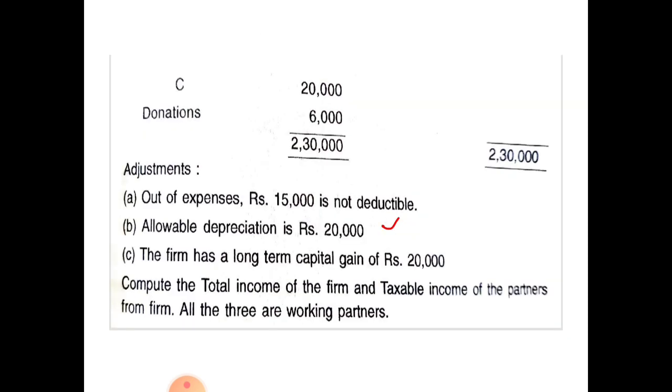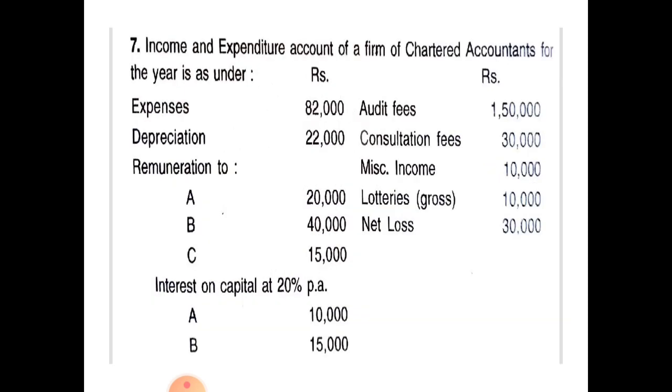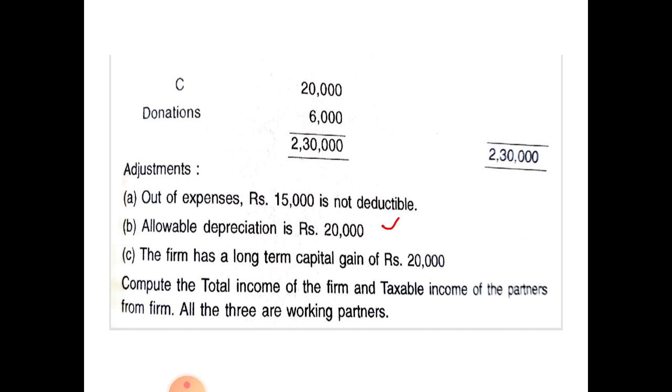So that is about income and expenditure account. Next, see the adjustments. Out of expenses, rupees 15,000 is not deductible. Out of expenses, 15,000 is not allowed. That means this expenses 82,000 includes this 15,000 which is not allowed, that is disallowed item.